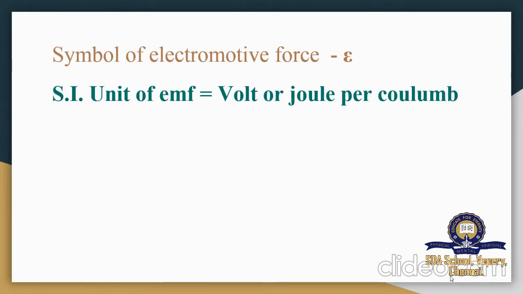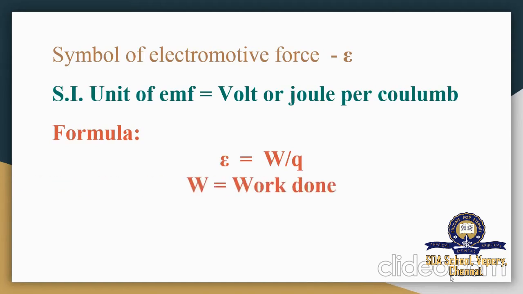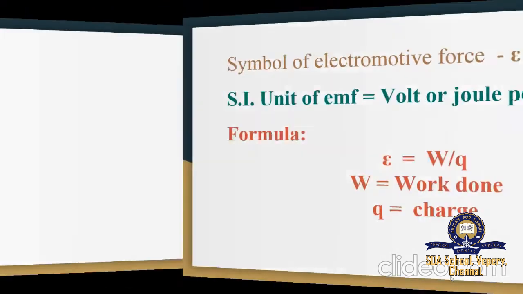The formula for it would be epsilon is equal to W by Q, where W is the work done and Q is the charge. So to find the EMF, we should use the formula epsilon equals W by Q. We need work done and charge to find the electromotive force.